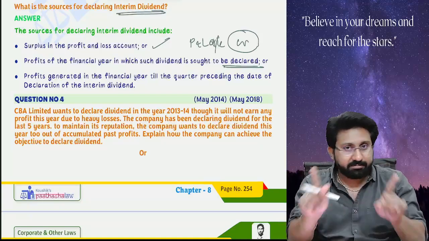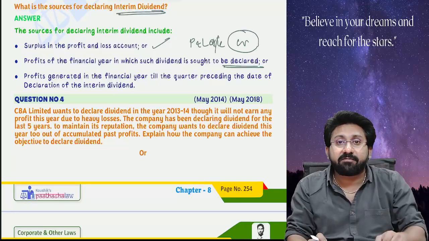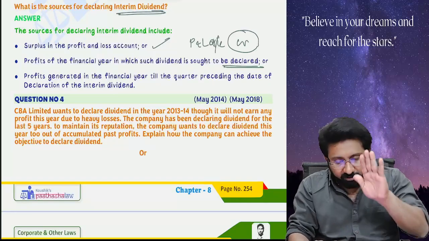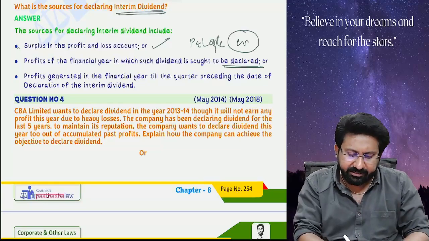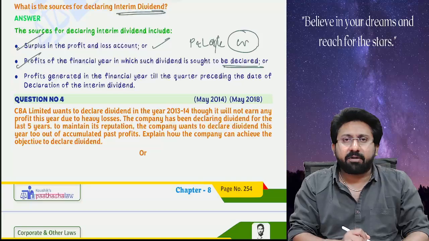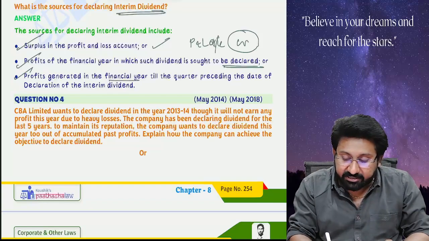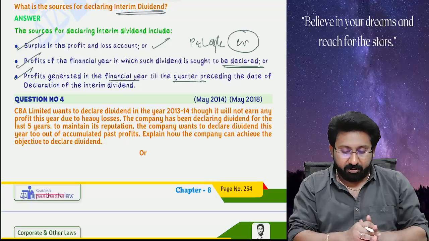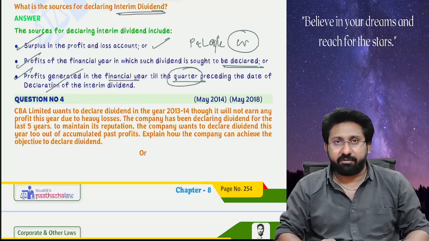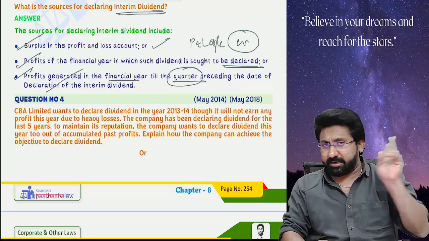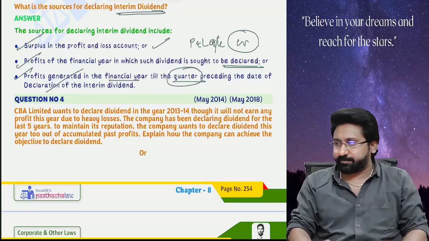About this I will discuss in much more detail. You may get a doubt: sir, interim dividend means during the year, then how will the financial year be completed? A question will arise. For that I also have an explanation that we will discuss much later. Just remember the answer as it is. Profits generated in the financial year till the quarter preceding the date of declaration of dividend. Number 1, P&L surplus. Number 2, financial year profit. Number 3, up to the quarter profits.